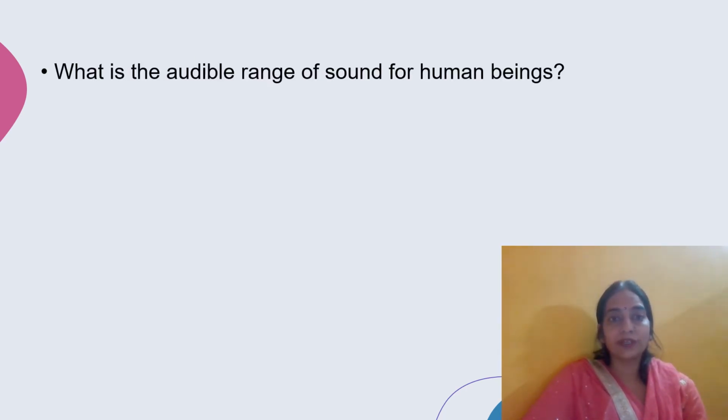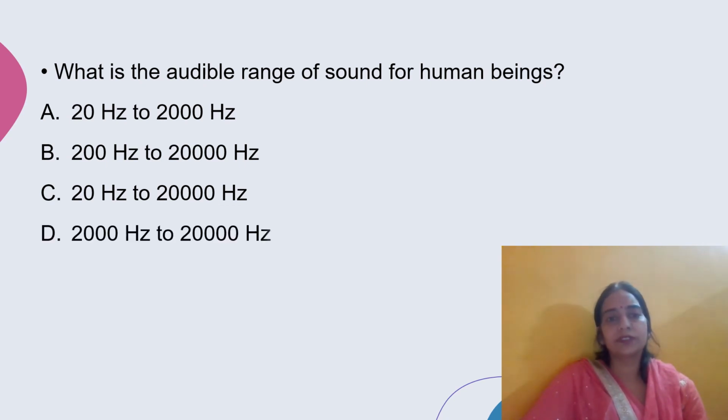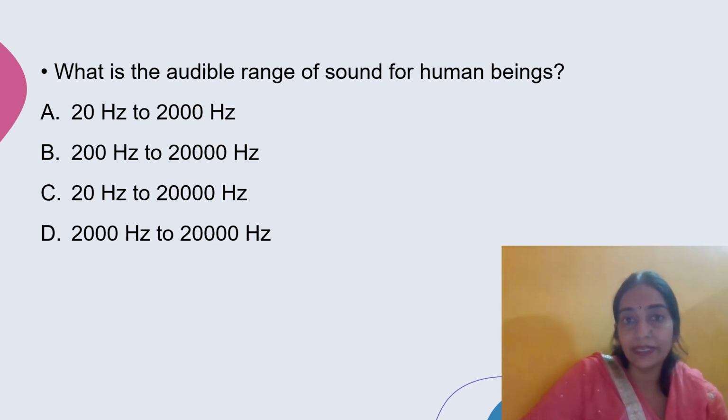Next question is, what is the audible range of sound for human beings? 20 hertz to 2000 hertz, 200 hertz to 20,000 hertz, 20 hertz to 20,000 hertz, 2000 hertz to 20,000 hertz. The audible range of sound for human beings extends from about 20 hertz to 20,000 hertz, 1 hertz being 1 cycle per second. So option C is the correct option.